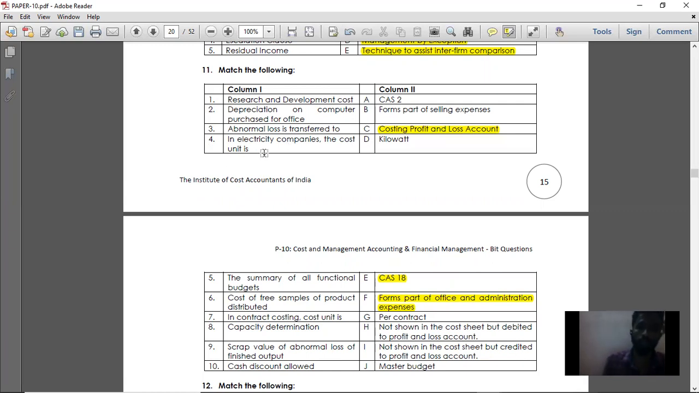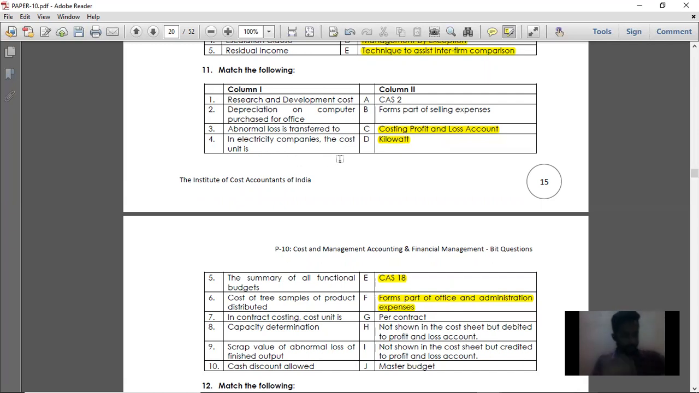Then point number 4. In electricity companies, the cost unit is kilowatt. See, the electricity company basically measures its performance in that way. That is, the cost unit of an electricity company is kilowatt. So that is point number 4.